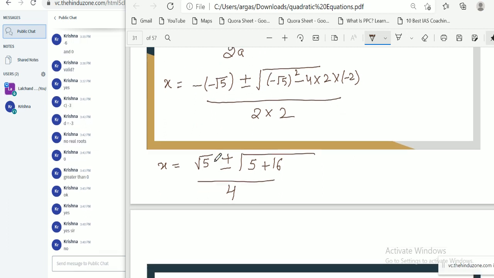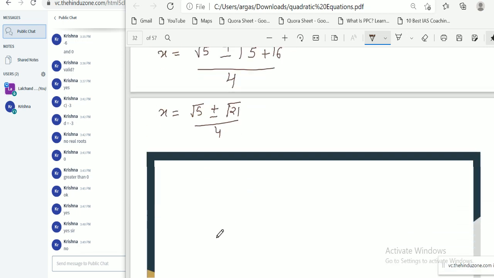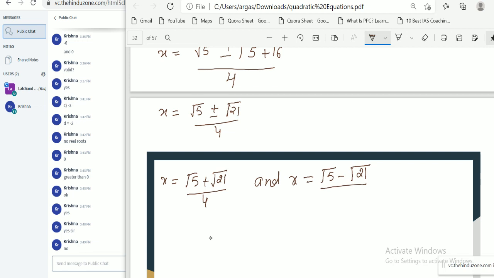Okay, x equal to root 5 plus minus, this value is root 21 by 4. So our roots are, first root is x equal to root 5 plus root 21 by 4, and second root is x equal to root 5 minus root 21 by 4.